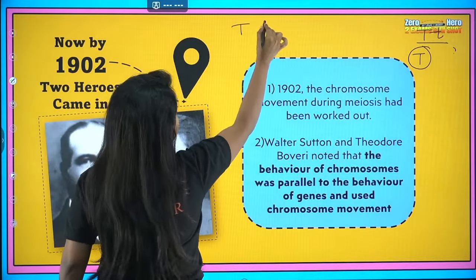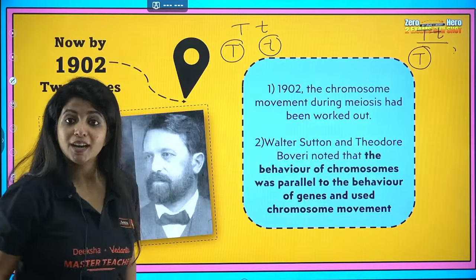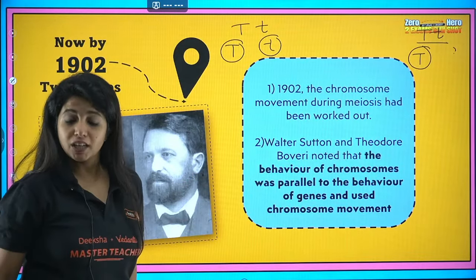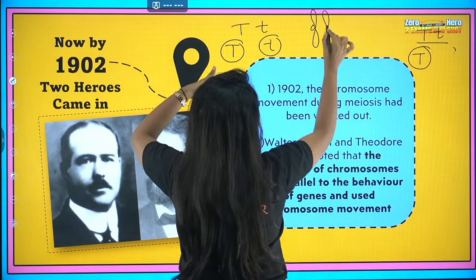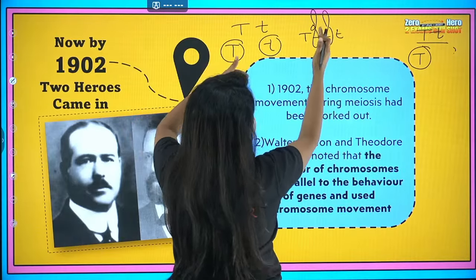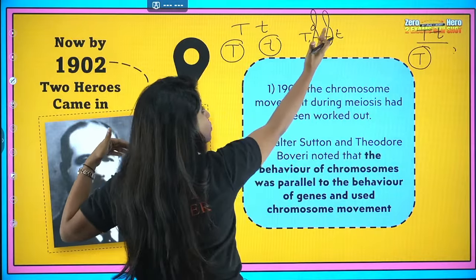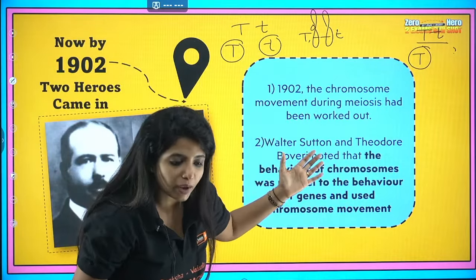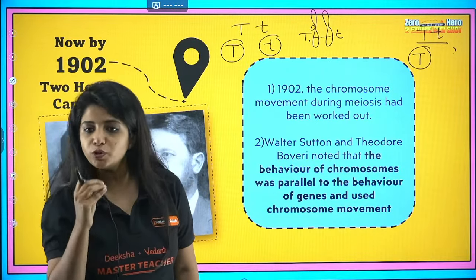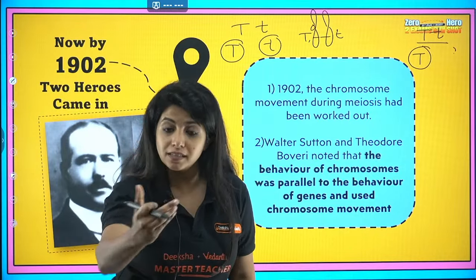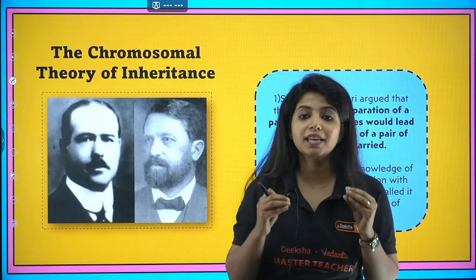He said that if it was capital T small t, one factor goes to one gamete, another factor goes to another gamete, right? So now these guys came into the picture. Mendel told about factors, and basically he might have been right because these factors are there on the chromosome. So when this chromosome goes to a gamete, whatever genes are there on these chromosomes also go. That's when everything made sense. So Walter Sutton and Theodore Boveri said the behavior of chromosomes was parallel to the behavior of genes that Mendel studied. And that is how they gave one very important thing, the chromosomal theory of inheritance.